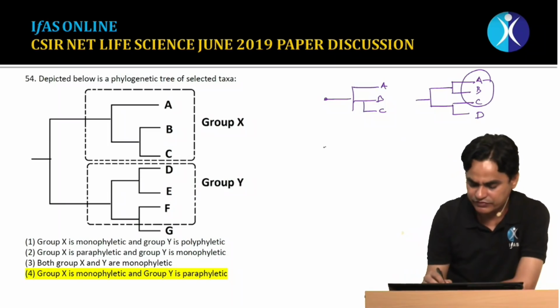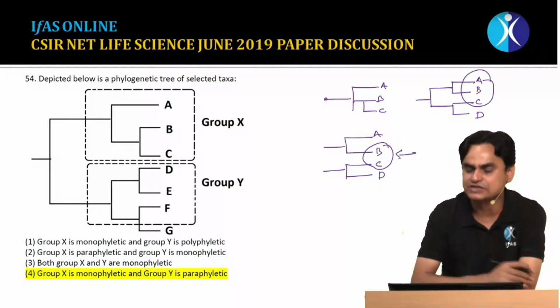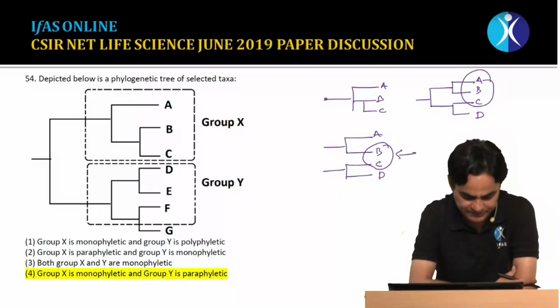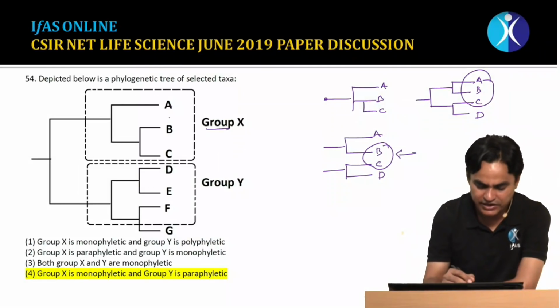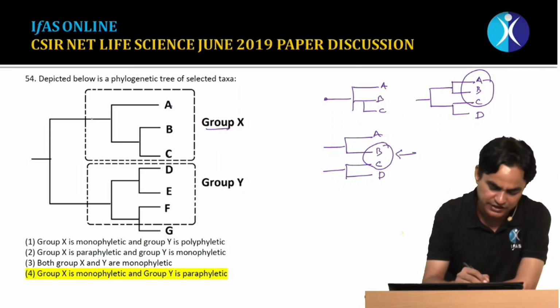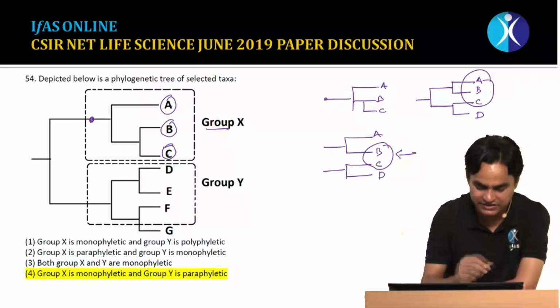And if it happens that species which do not share any common ancestry are put together, such taxa are referred to as polyphyletic. So in group X you can see that it includes A, B and C. They have a common ancestor, and all the lineages derived from the common ancestor have been included in this grouping.